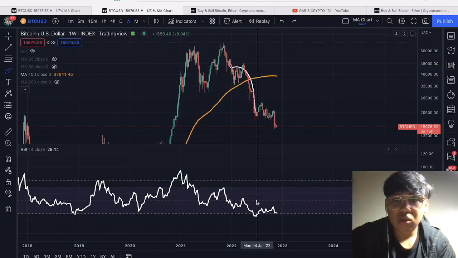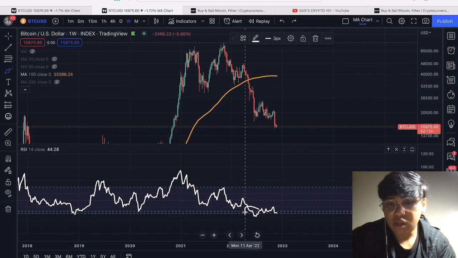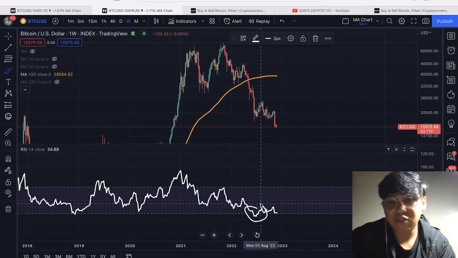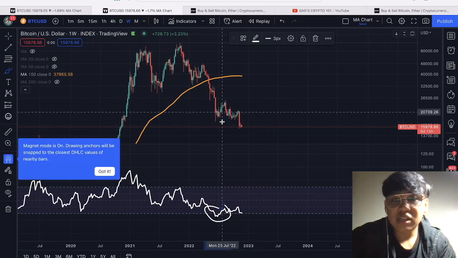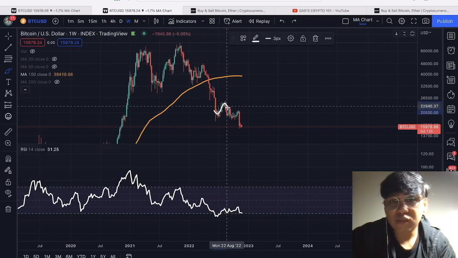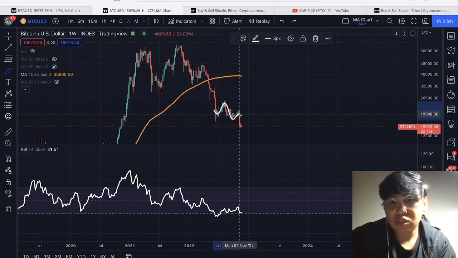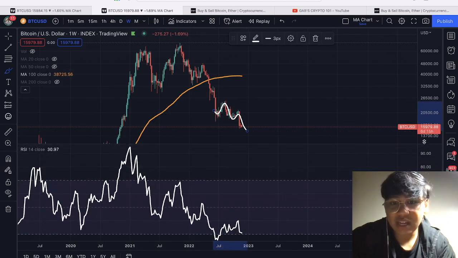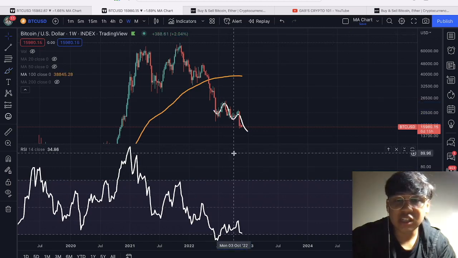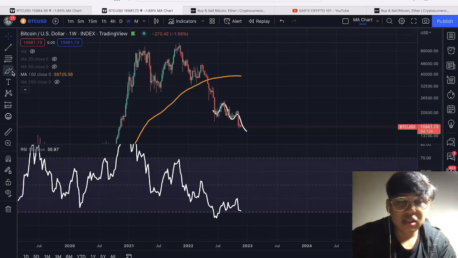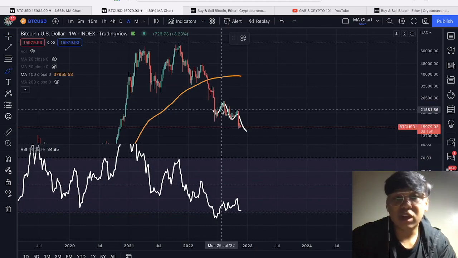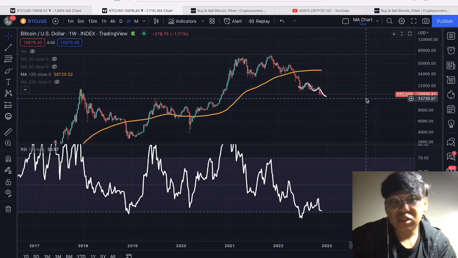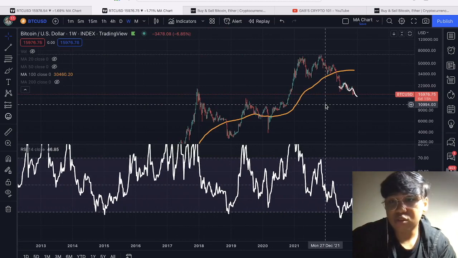And after that, we actually briefly entered the 30 RSI in the weekly time frame. So similar thing. And then right now we tried recovering, but as you can see, we are still going to the downside. But take a look at the RSI. RSI has started increasing na din. And yun na nga, if this is going to replicate the historical movement, then this could be also another potential entry opportunity for you for the long term.